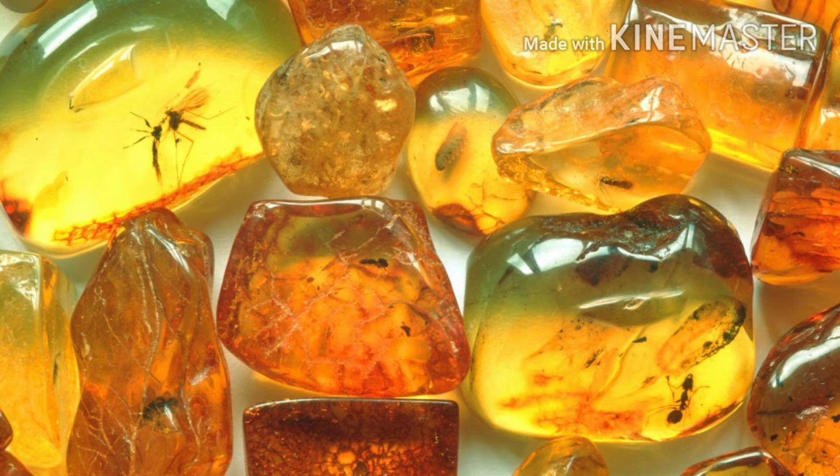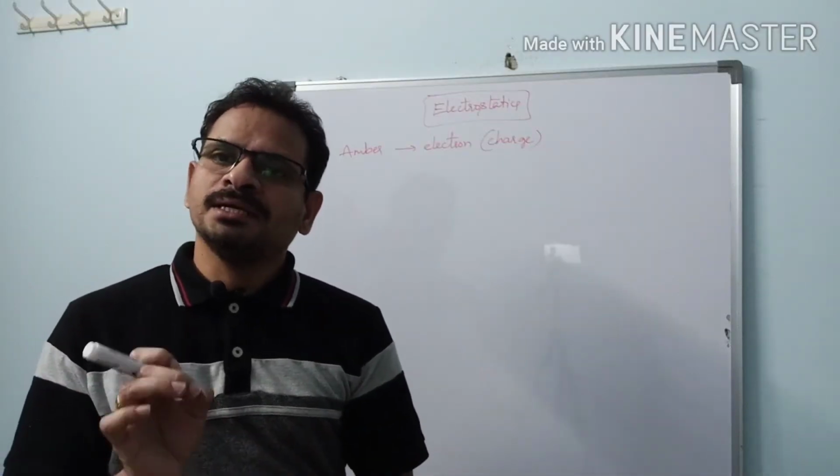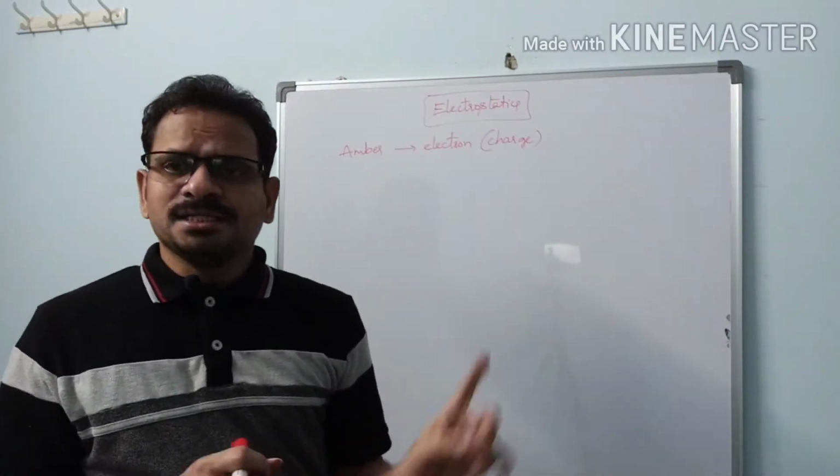Even after it has become solid, we can observe the ants and worms there. We can observe the pictures here. You can notice worms and other insects in the amber. Amber is also used in making ornaments. So it is a translucent material.